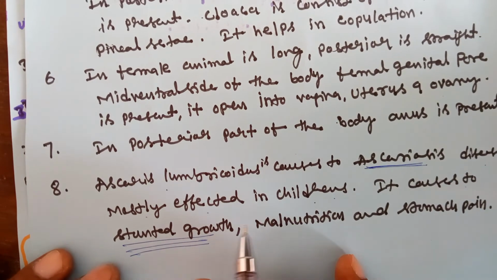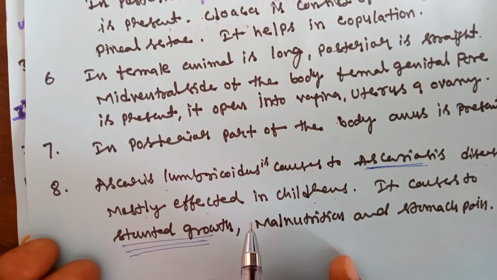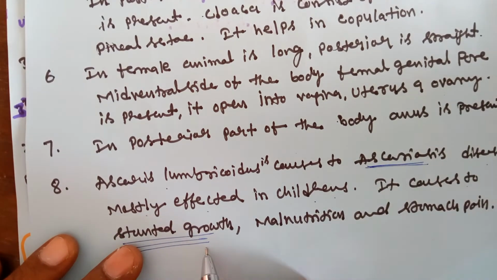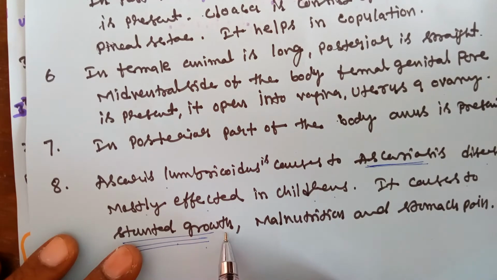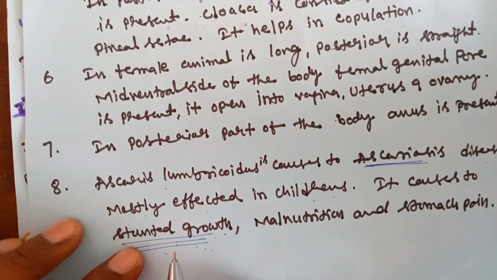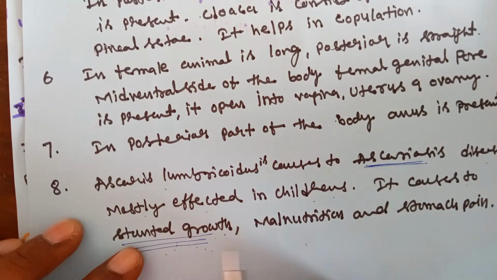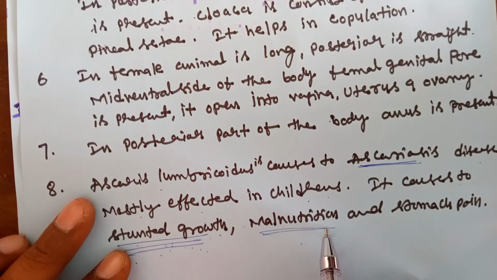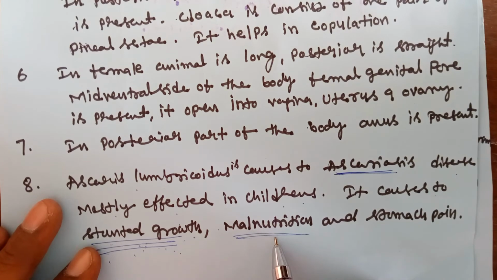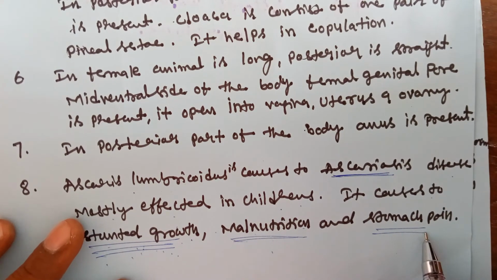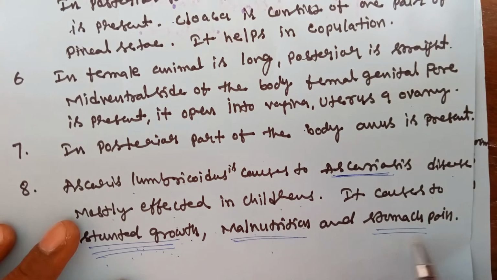The nutrition, the carbohydrates, proteins and fats, does not reach the children because the food is consumed by the parasite. The children's growth fails, which is called stunted growth. There is malnutrition, and sometimes stomach pain occurs.